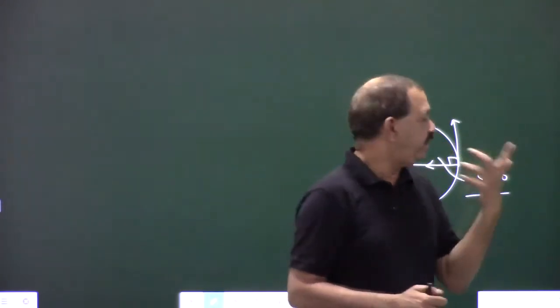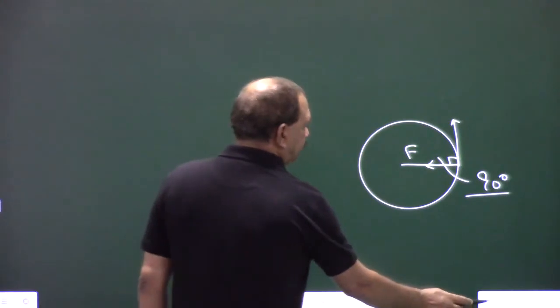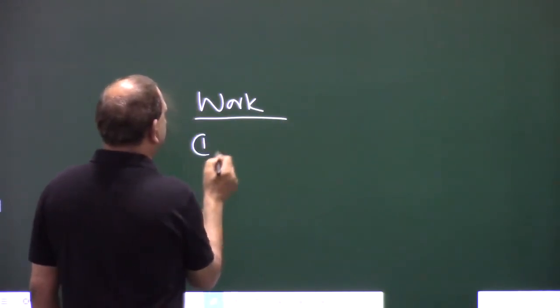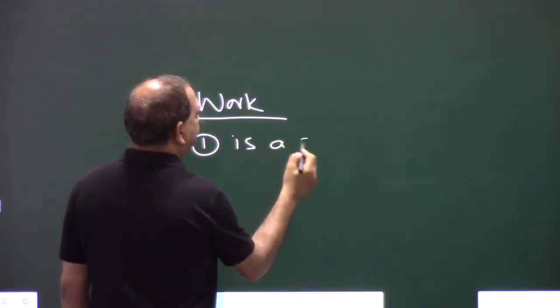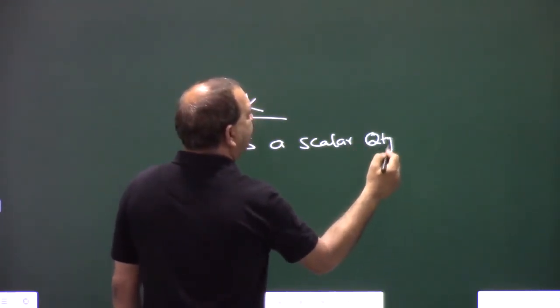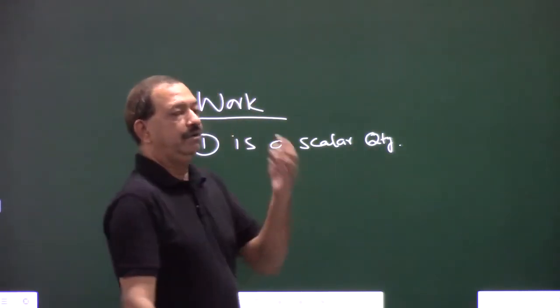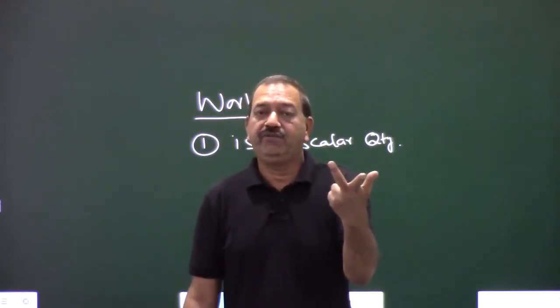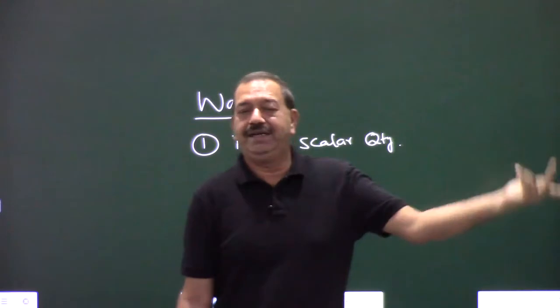Now, the unit of work. Work is a scalar quantity. Force is a vector, displacement is a vector. So the product of two vectors is a scalar. Interesting?